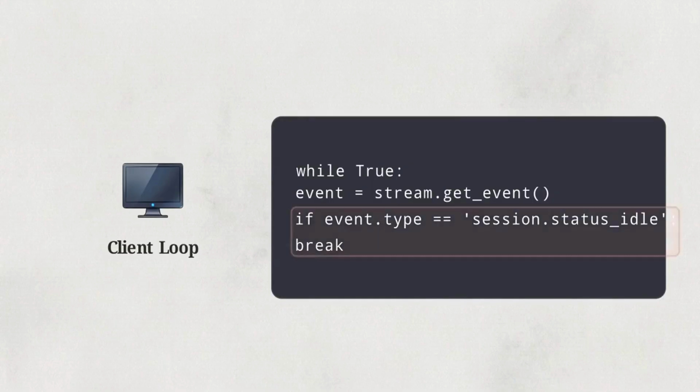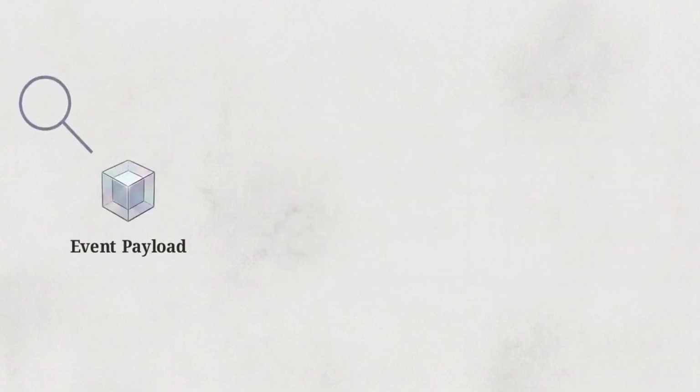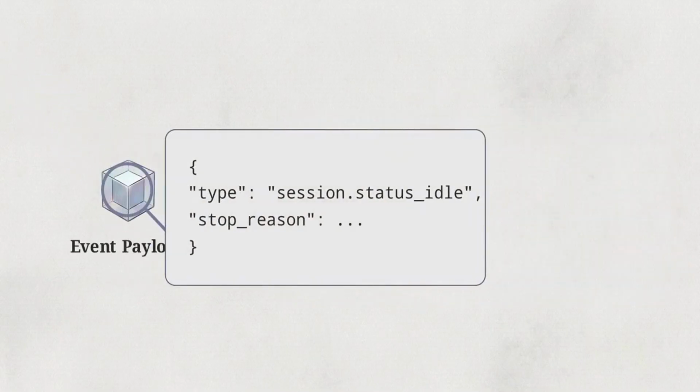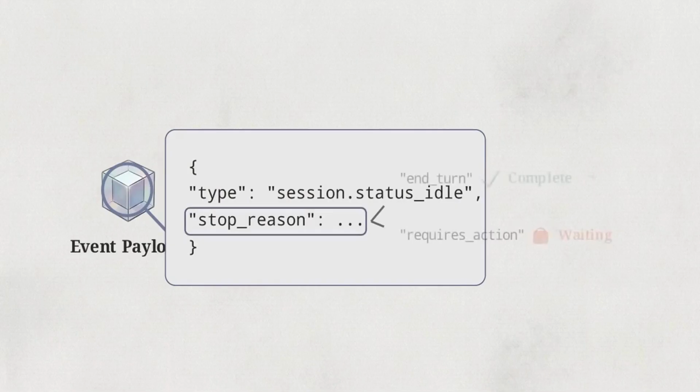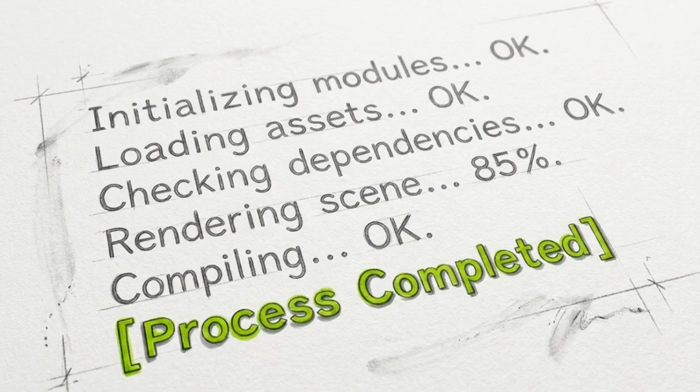Look at this typical event loop. The instinct here is simple. When the loop receives a session.statusIdle event, it terminates the connection. But idle simply means I am not actively working right now. It does not necessarily mean the task is completed. To know whether the agent is finished, you must read a specific data field within the event payload called stop reason. The agent stops for one of 2 reasons.